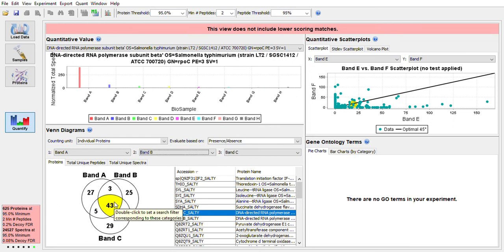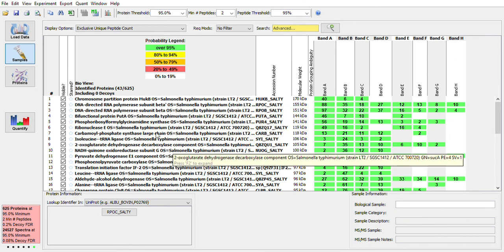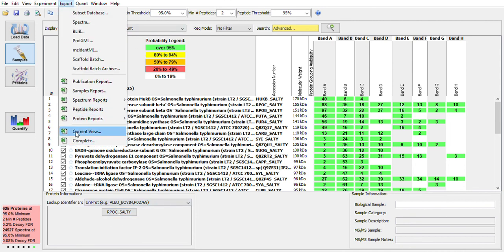We can also double-click on this, and it will apply this filter back to our samples list, and so now we're only seeing a subset, or 43 proteins out of 625, and then we can highlight these and link out to UniProt if we want to learn more, or we can also export the data from here if we go to Export Current View, and it will export everything on this page.